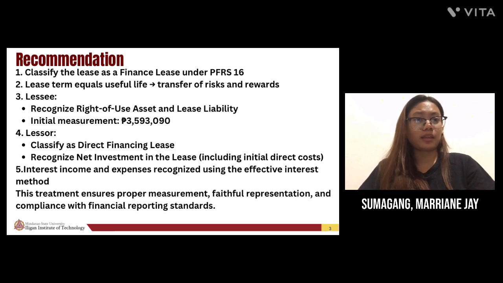From the lessor's perspective, the lease is classified as a direct financing lease. The lessor should recognize a net investment in the lease, inclusive of initial direct costs, and recognize interest income over the lease term using the effective interest method. This treatment ensures proper measurement, faithful representation, and compliance with financial reporting standards.